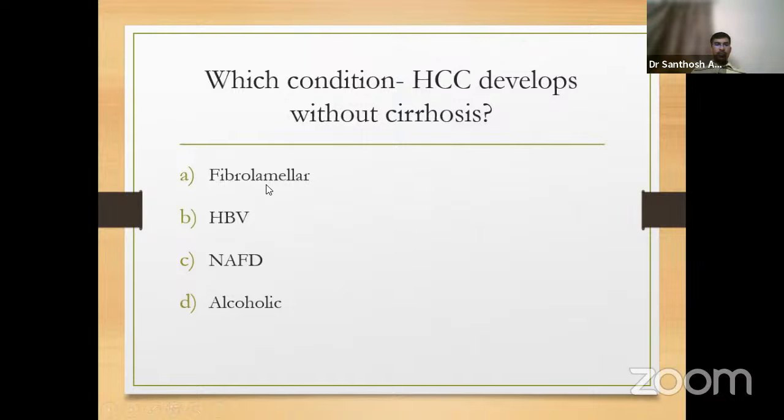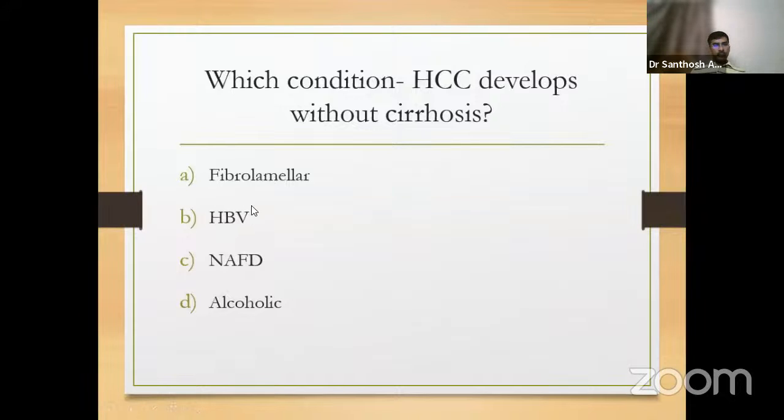The options were fibrolamellar HCC, hepatitis B virus, non-alcoholic fatty liver disease and alcoholic. We definitely know that non-alcoholic fatty liver disease and alcoholic liver disease will require cirrhosis before development of HCC. But fibrolamellar and hepatitis B virus also can cause HCC without the development of cirrhosis.